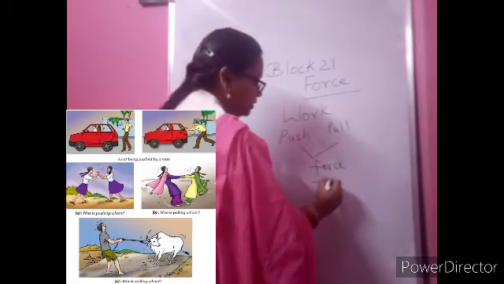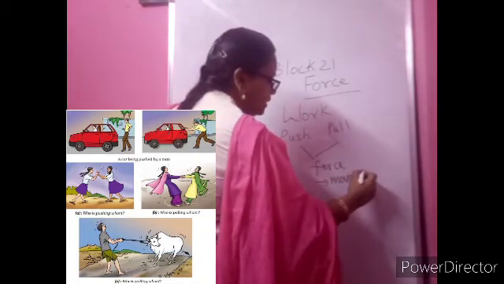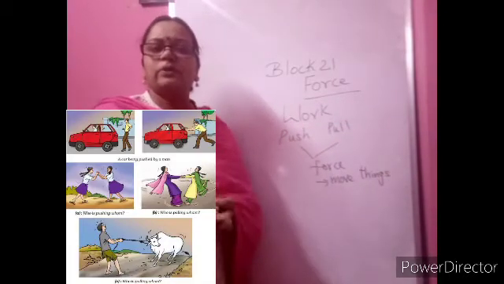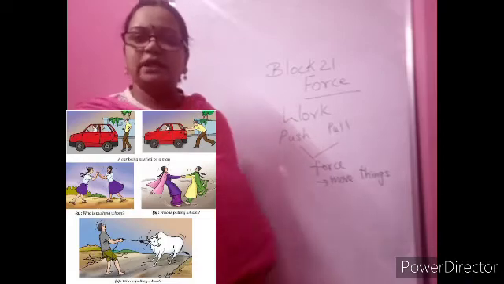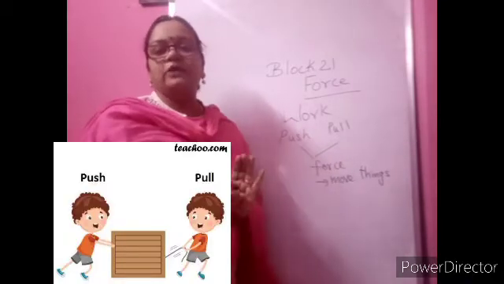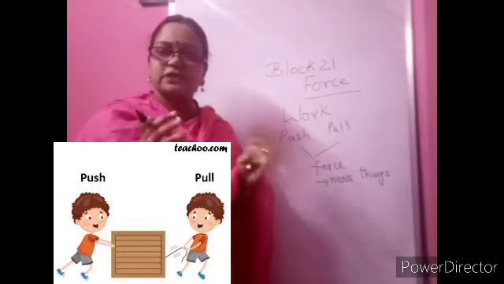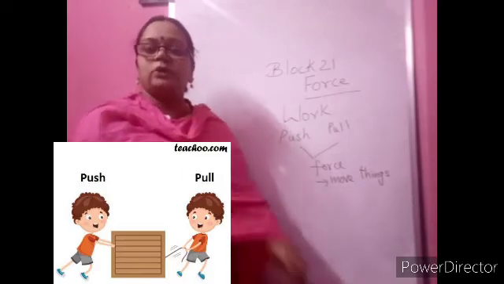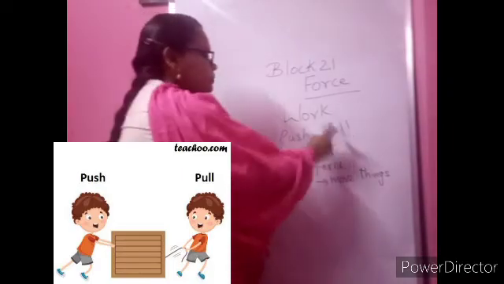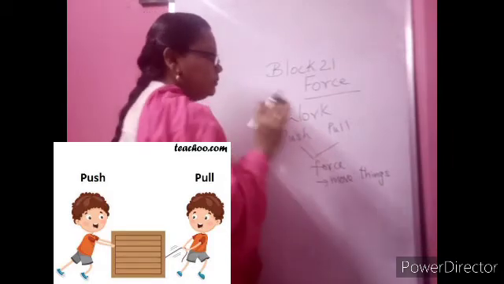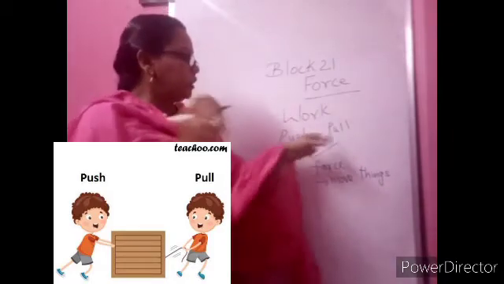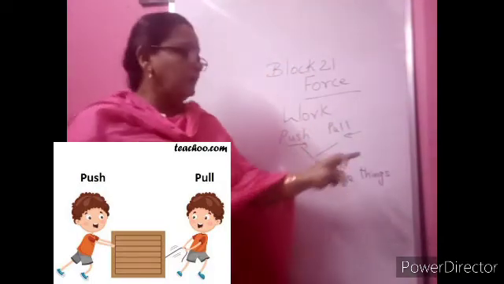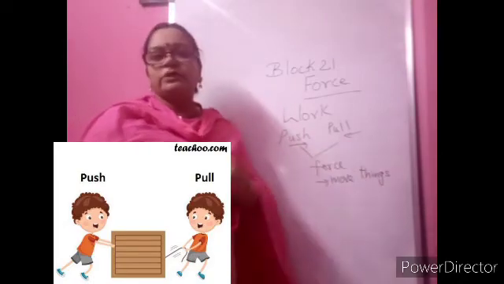First, as we just now saw, by applying force we can move things, right? Ball, not only ball, book, desk, whatever you want to move. If you cannot simply stand in front of them, you have to apply force, either by pushing or pulling, towards you or away from you. You have to put your force and get the work done. So how are push and pull different, do you remember what you learned? When you push something, you are moving it away from you. When you pull something, you are moving it towards you. See, pushing means you are pushing anything away from you. Pulling means you are moving the thing towards you.